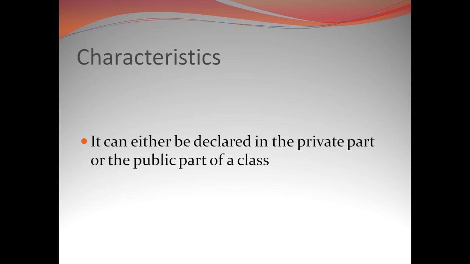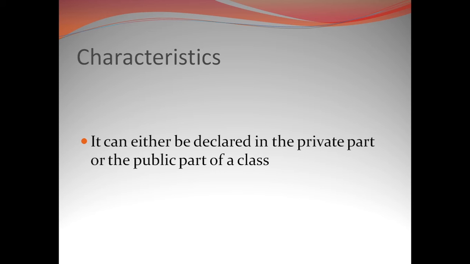And since it is not a member of the class, we can declare it either under the public visibility modifier of the class or in the private visibility modifier of the class. So there is no connection of the friend function to be placed under any visibility modifier of a particular class.